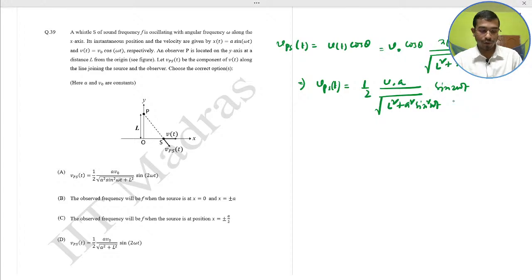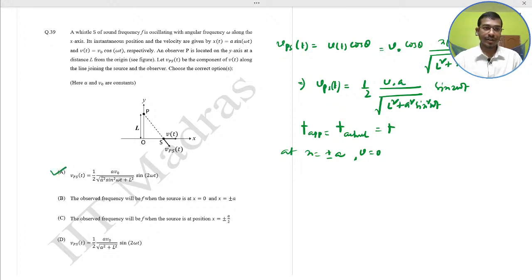And at point O, the velocity is perpendicular to OP. The frequency of apparent is equal to frequency of actual, which is equal to F. And at x equal to plus minus A, velocity is 0. So there will be no Doppler effect at that position. So F apparent equals F actual equals F. A would be the correct option.